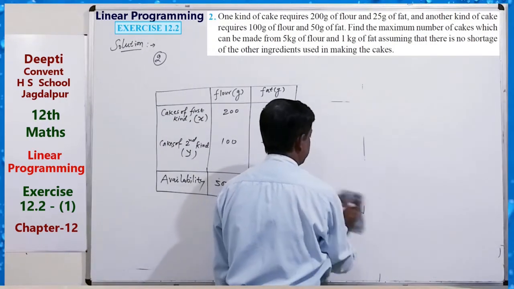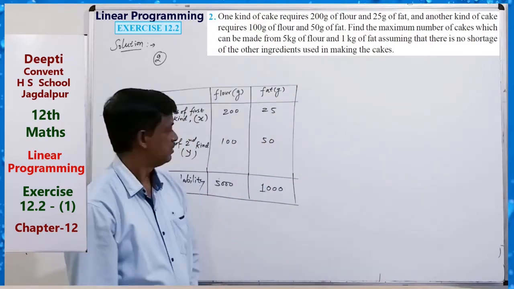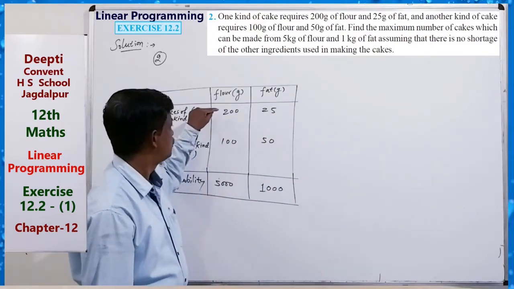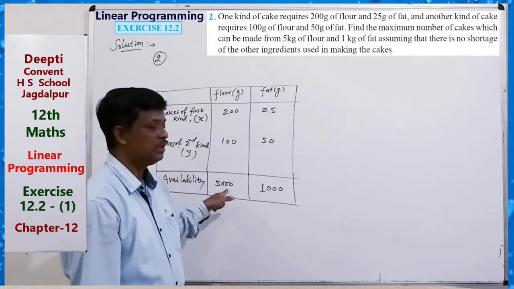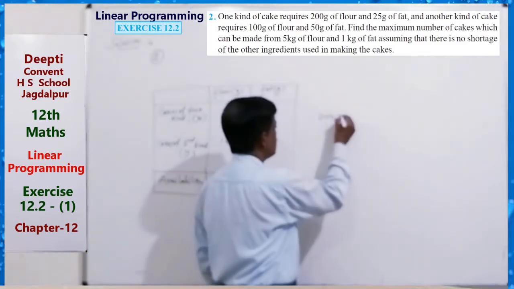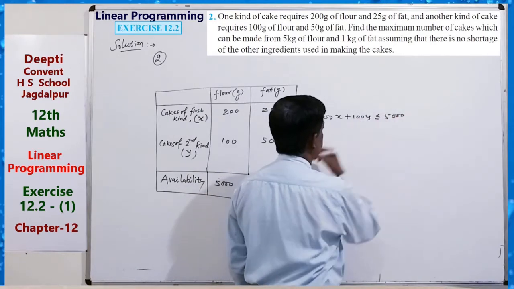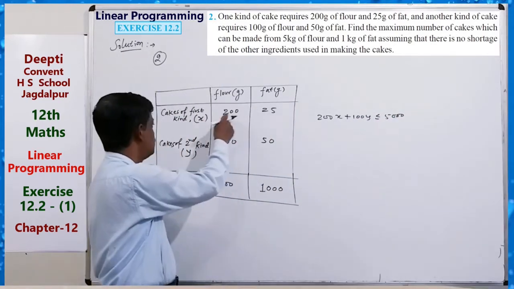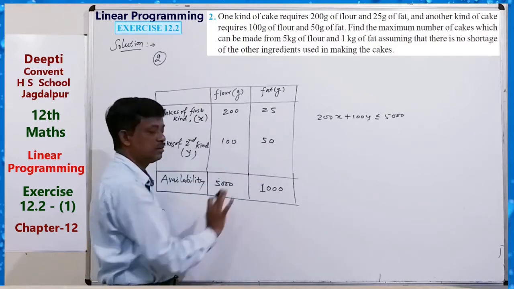Clear? How can we write this? 200x plus 100y is less than or equal to 5000. Then 25x plus 50y is less than or equal to 1000.